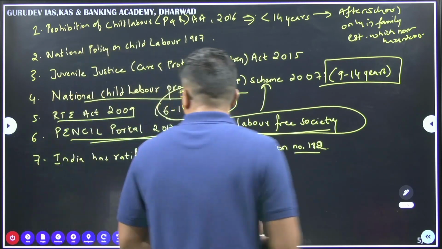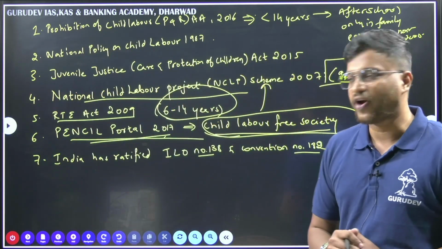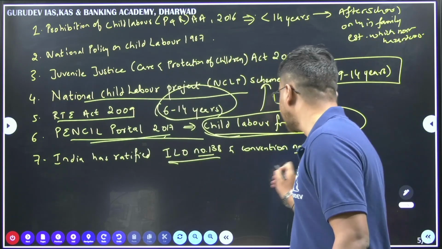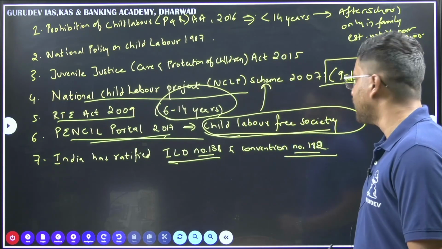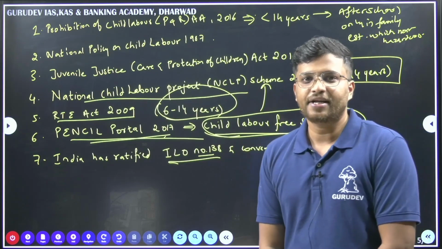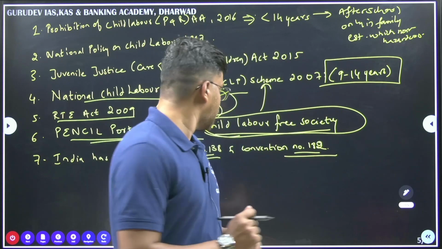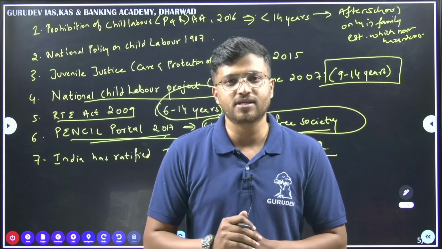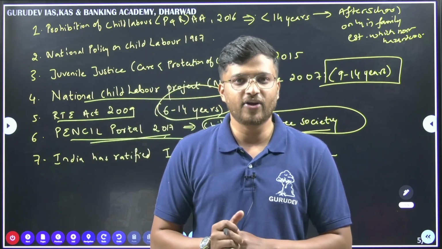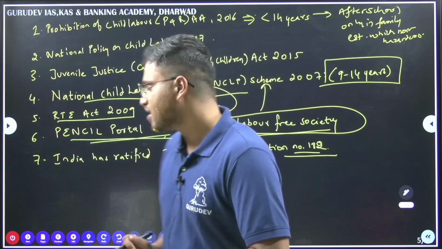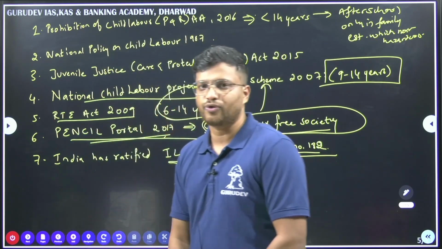Then in the last we have ILO. India has ratified two important provisions of ILO, that is number 138 and number 182. By ILO we mean International Labour Organization. These two conventions are targeting child labor. So India has recently ratified this. This is what you have to look into in today's article.